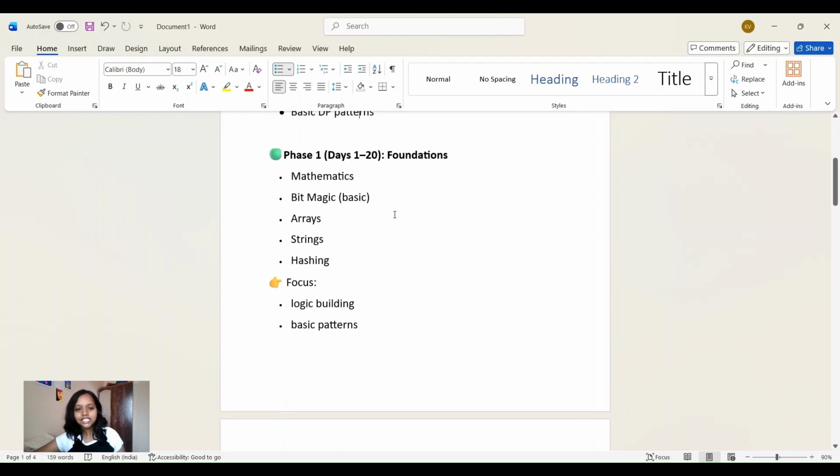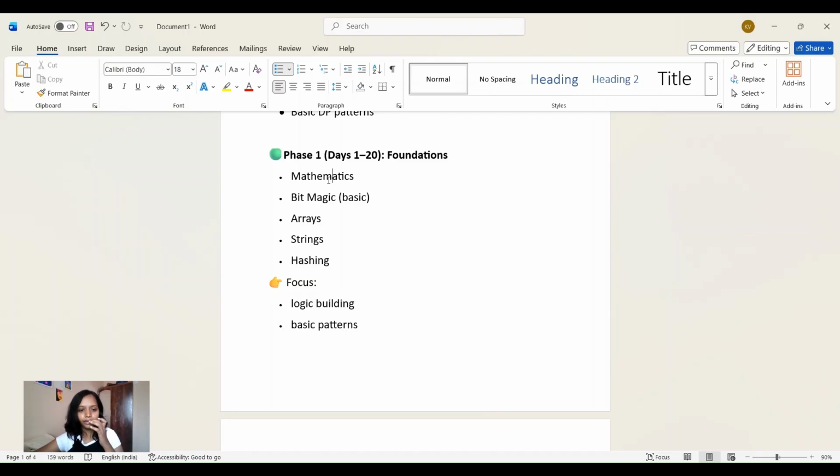Phase one is days 1 to 20, and we will be focusing on foundation. We will mostly focus on logic building and basic patterns. What we will cover is mathematics. It's not a plus b is equal to c mathematics for sure. Don't doubt me. There are some questions in which we'll be using mathematical concepts, and you'll get to know once you start. On day one I'll start with mathematics itself, or I can start with arrays as well.